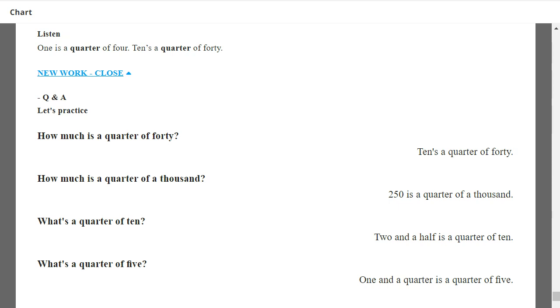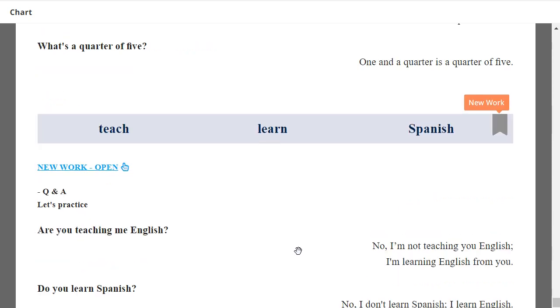What's a quarter of 10? Two and a half is a quarter of 10. Very good. What's a quarter of 5? One and a quarter is a quarter of 5. Very good.